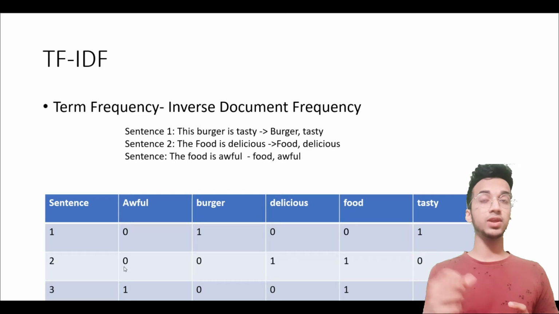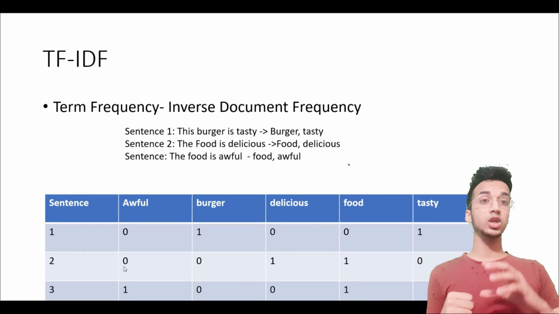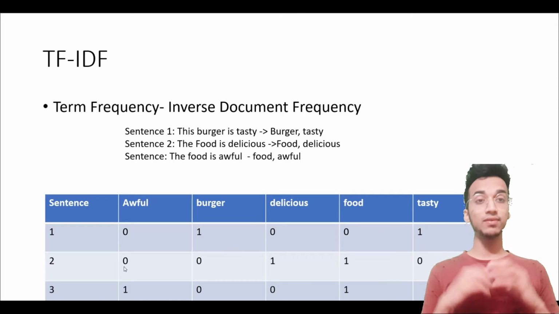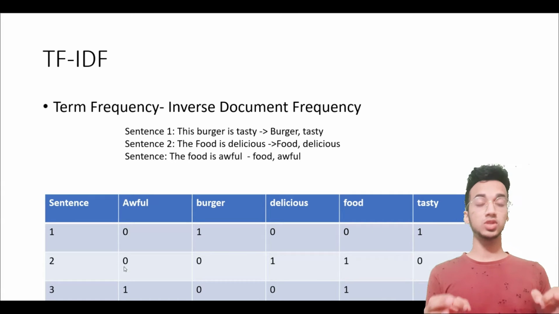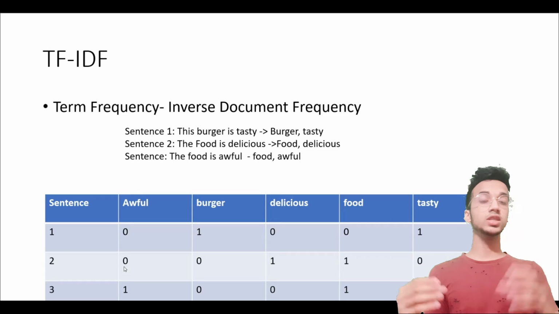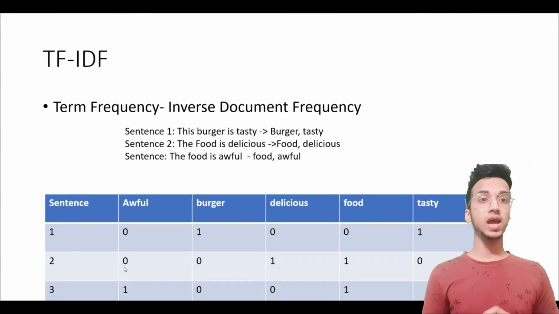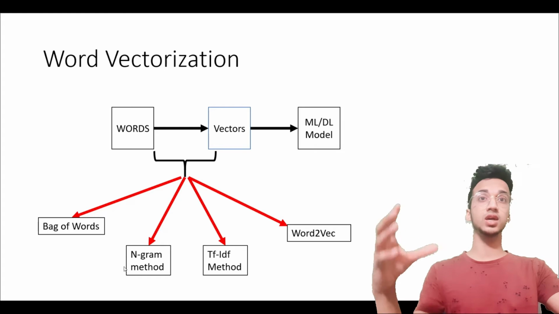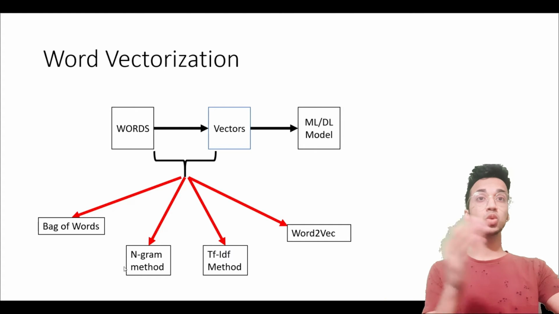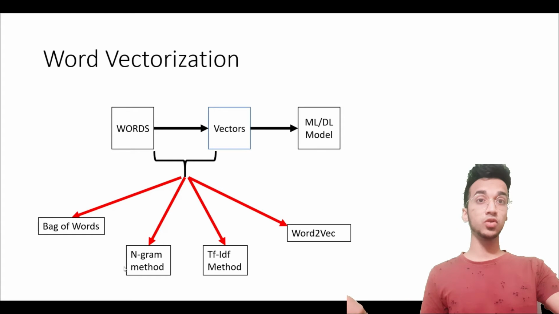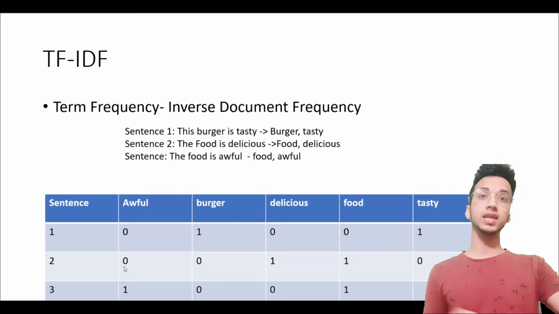So this is basically a method for converting words into vectors, right? We talked about word vectorization in previous video. Whenever you want to train a natural language processing model, you need to convert those words into numbers, right? So TF-IDF is just one method to do that. In my previous videos, we've discussed that to convert words into vectors, there are four methods, right? So I've discussed bag of words before. In this video, I'm going to discuss TF-IDF. So let's look at what it exactly does.